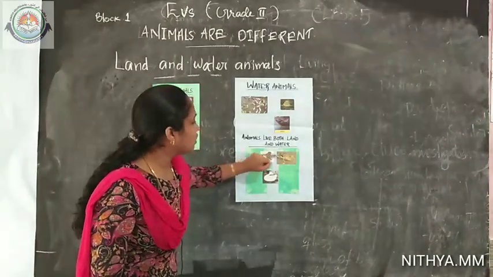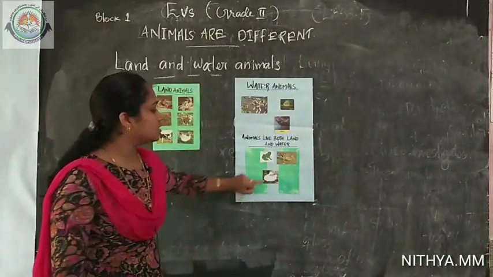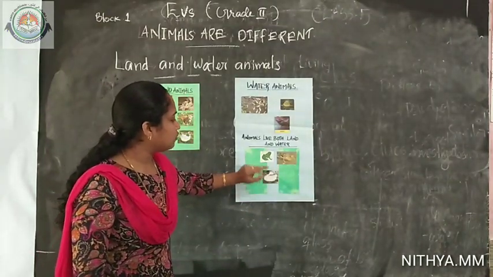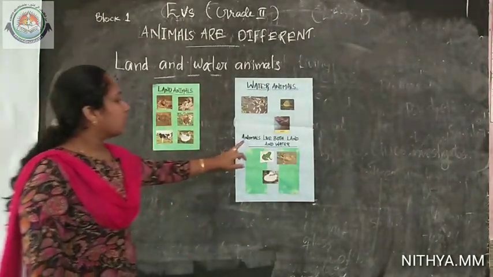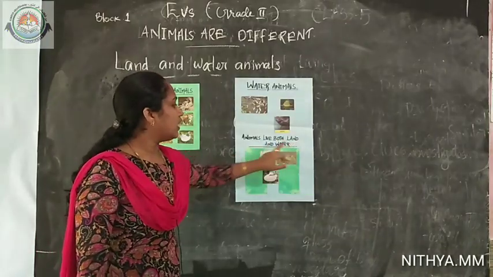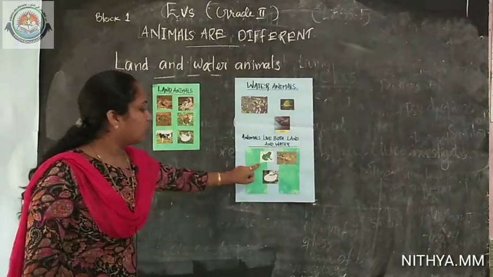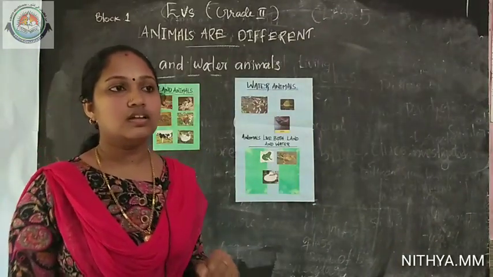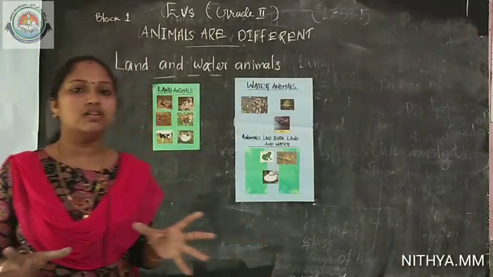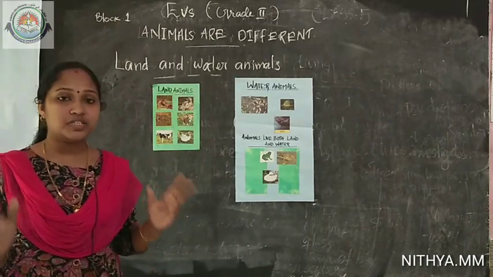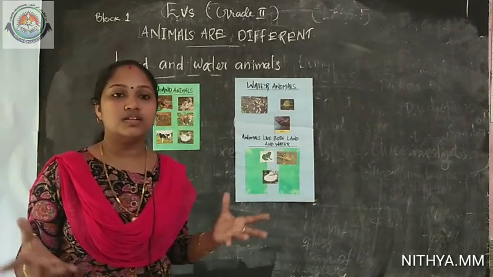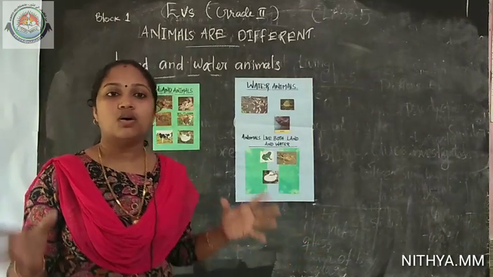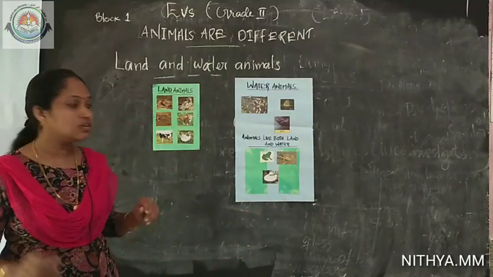One is frog, another is duck. This is the picture of another duck. Okay. Animals live both on land and in water: frog and duck, crocodile also. And what is special for them? What are the special features helping them to survive comfortably both on land and in water?